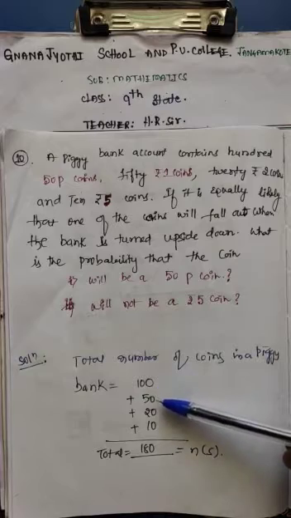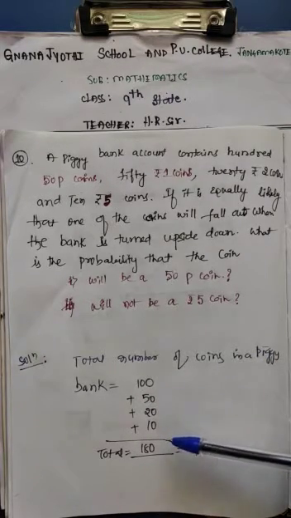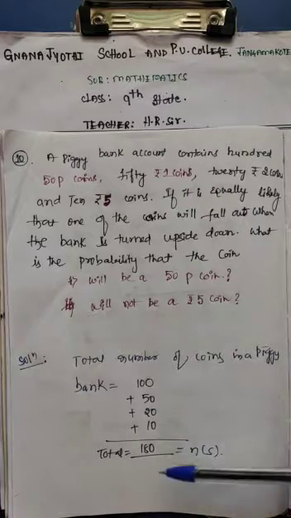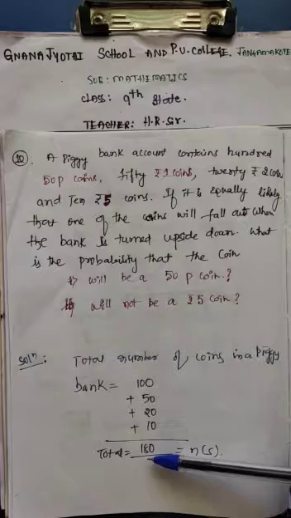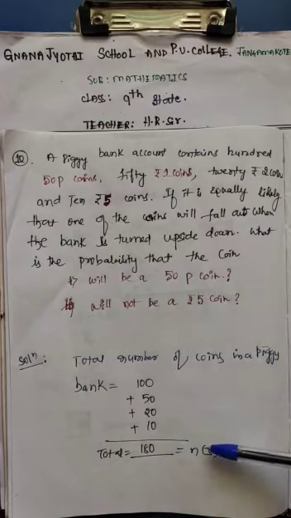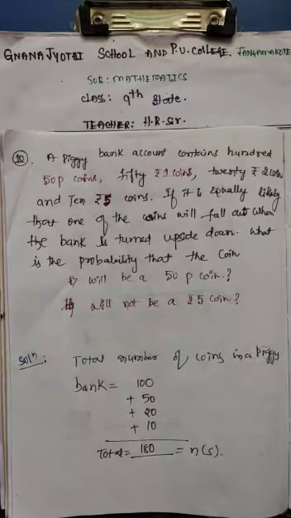So 100 plus 50 is 150, 150 plus 20 is 170, 170 plus 10 gives 180. So the total number of coins in the piggy bank is 180, that is the total number of the sample space. Next, we need to find the probability of getting a 50 paisa coin, right?